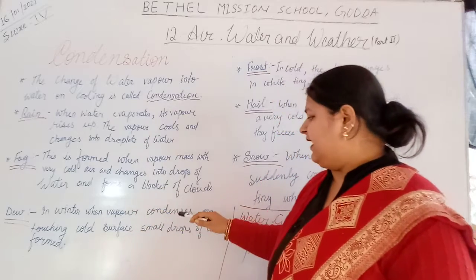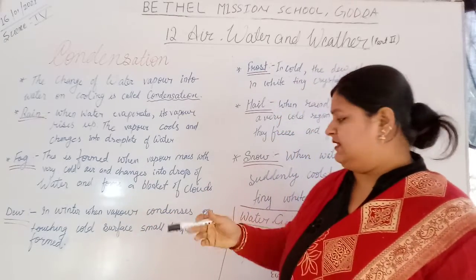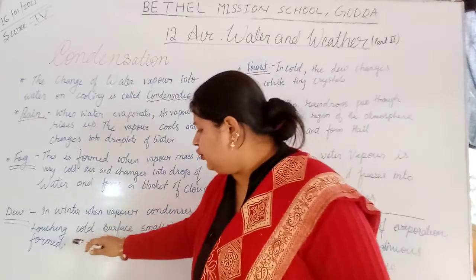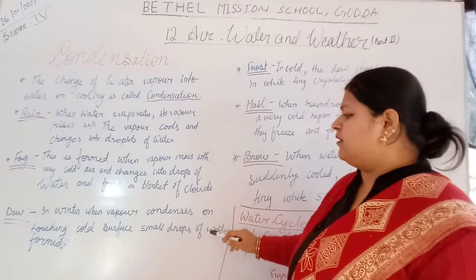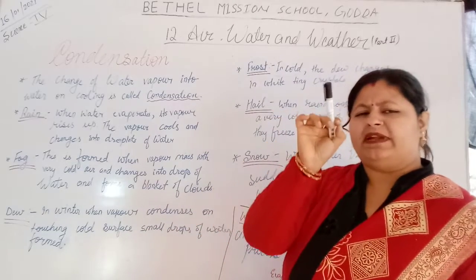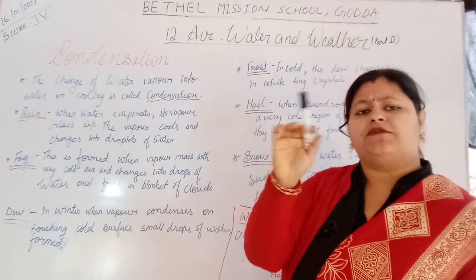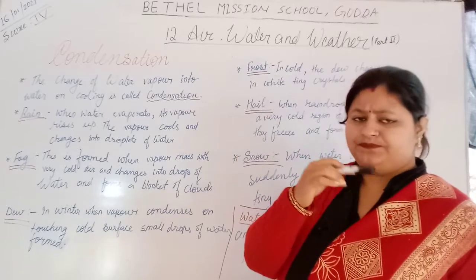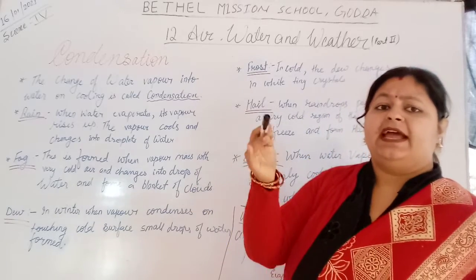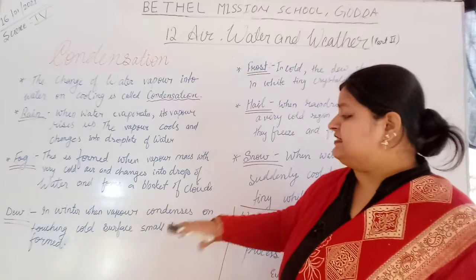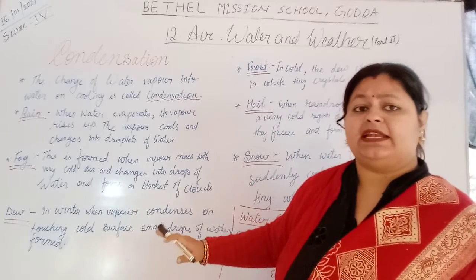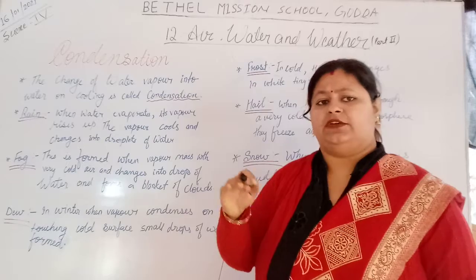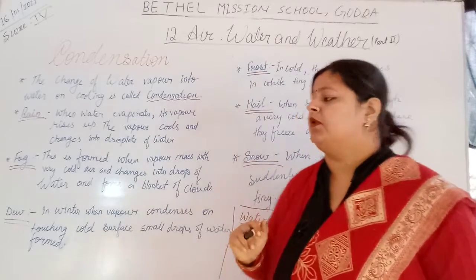In winter, what happens? When vapor condenses on touching a cold surface, small drops of water form. Tiny droplets of water form on the grasses, on the leaves of the plants. These are easily visible in the early winter morning. Okay, these are known as dew.